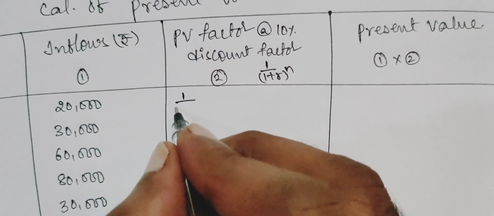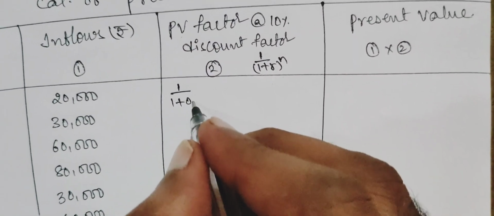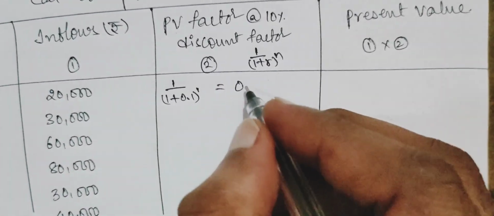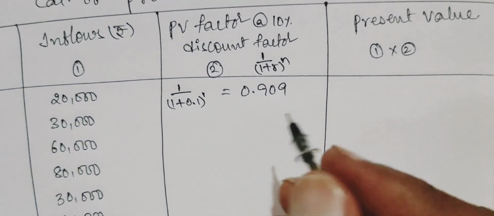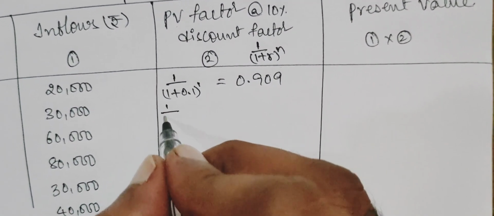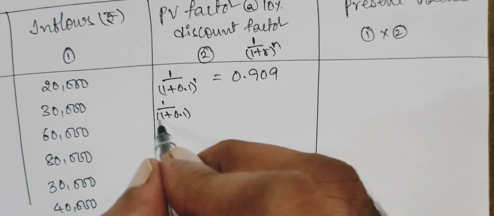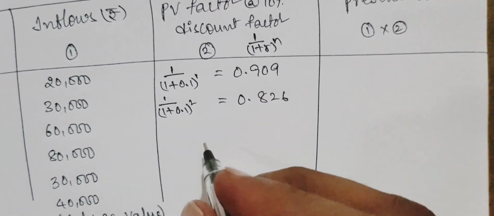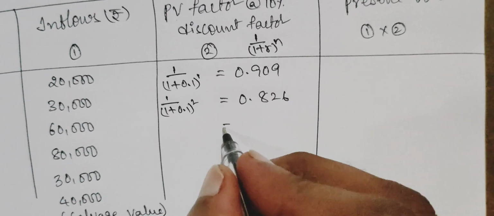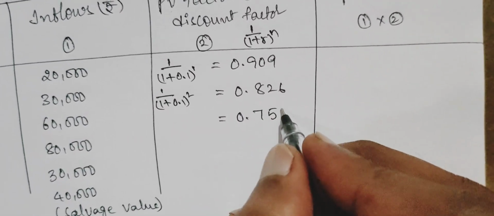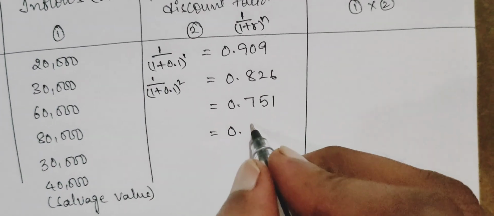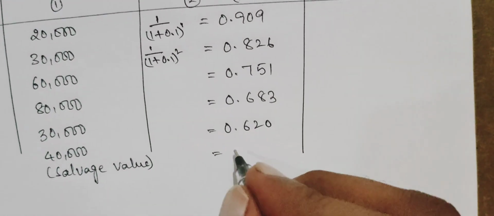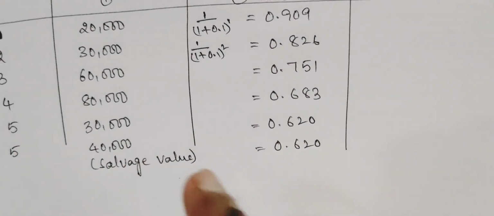So 1 divided by 1 plus 0.1 to the power of 1 comes to 0.909. Then the same, 1 divided by 1 plus 0.1 whole squared, gives 0.826. For the third year we use the cube, and the value is 0.751, then 0.683 for the fourth year, and 0.620 for the fifth year, and 0.620 for the same fifth year.